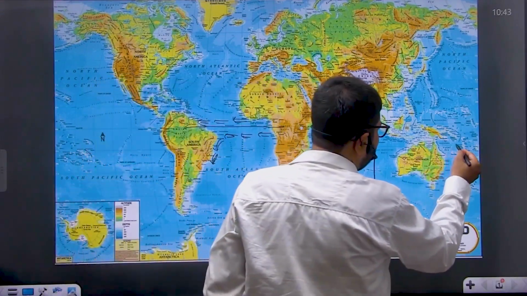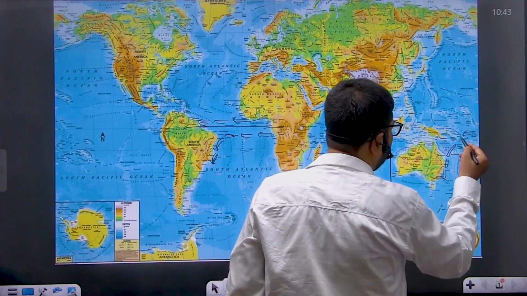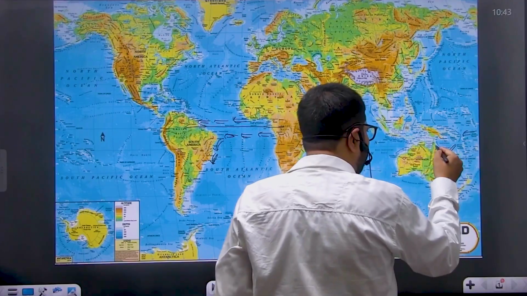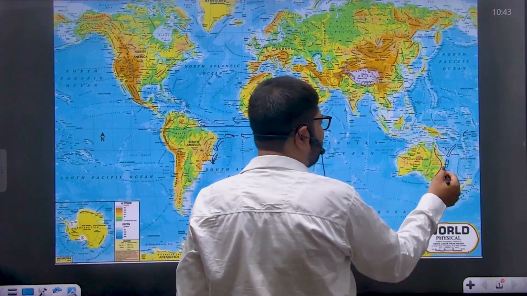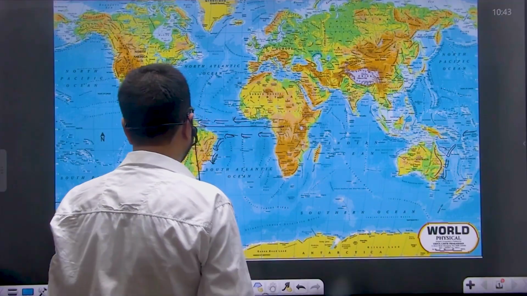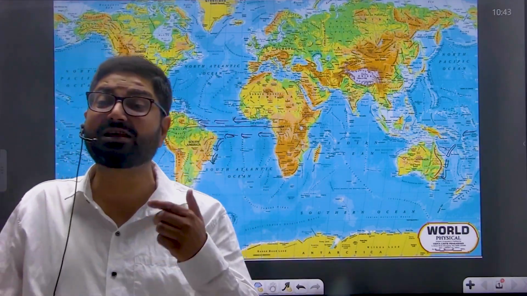Same is the case with the East Australian Current, which is the downward branch of the South Equatorial Current. It also causes heavy rainfall to the east of the Great Dividing Range. As a result, lush green vegetation, sugarcane cultivation, and dairy farming are done along the eastern coast. So these ocean currents influence the coast by way of modifying their weather, vegetation, and various economic activities.